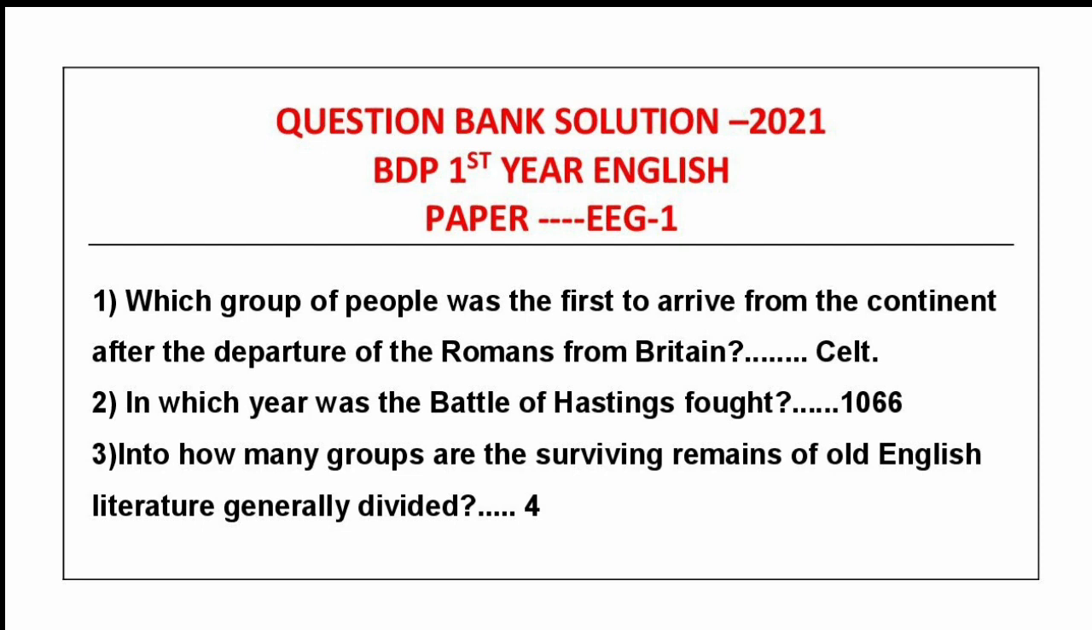Which group of people was the first to arrive from the continent after the departure of the Romans from Britain? Answer is Celt. Question number 2. In which year was the Battle of Hastings fought? Answer is 1066. Question number 3. Into how many groups are the surviving remains of Old English literature generally divided? Answer is 4.